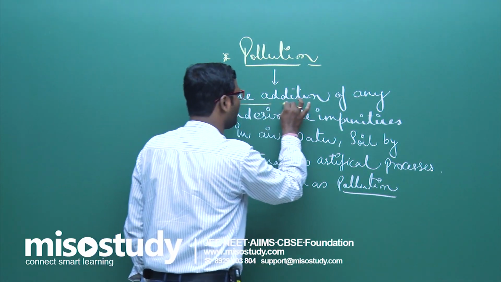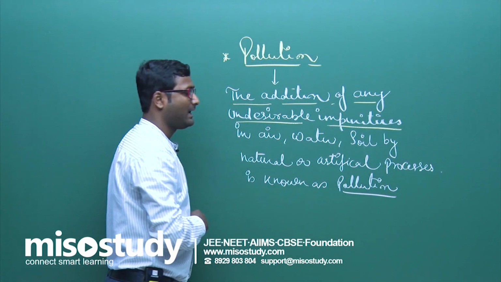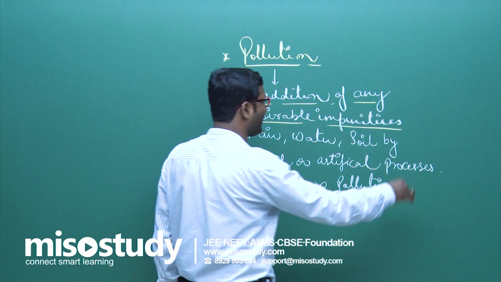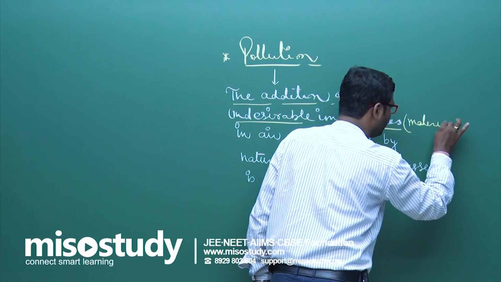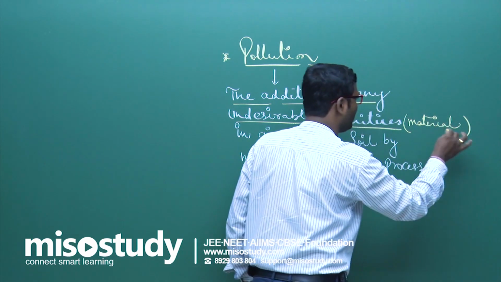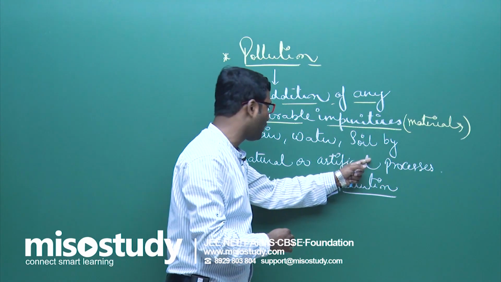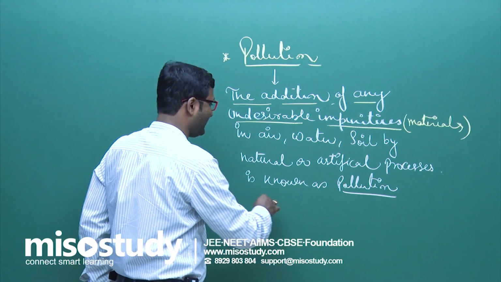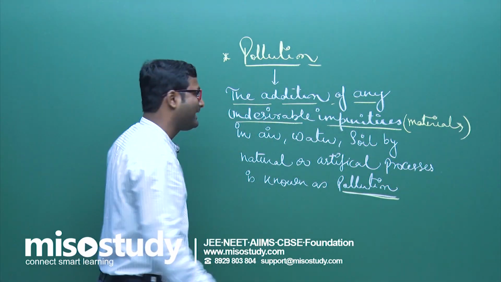The addition of any undesirable impurities, or you can say the addition of any undesirable materials in air, water or soil by natural or artificial process is known as pollution.